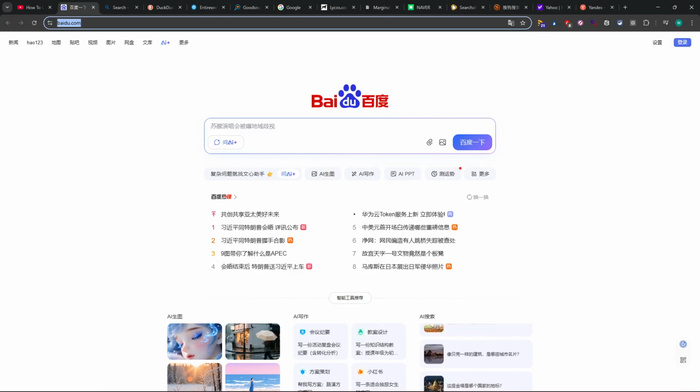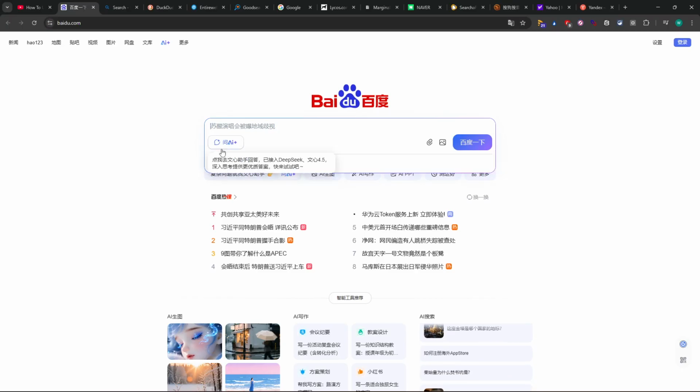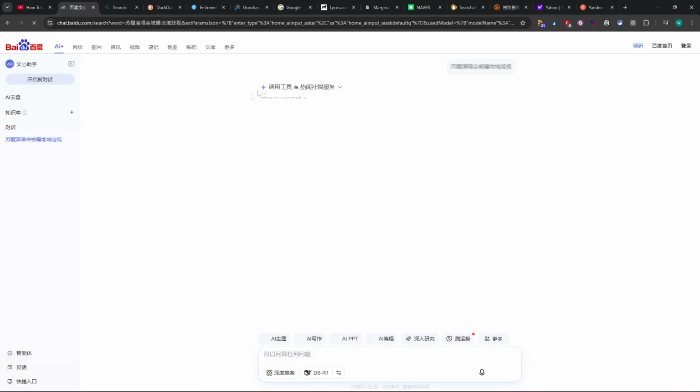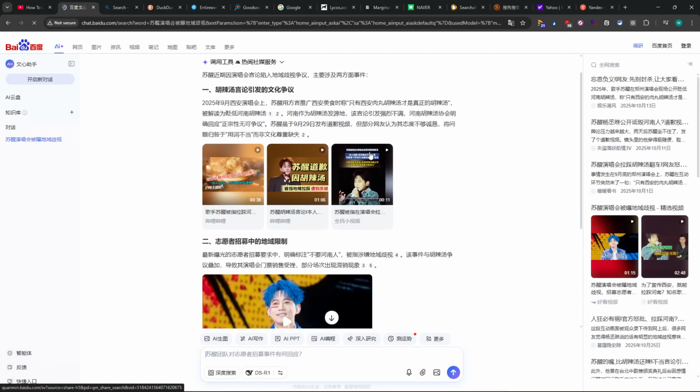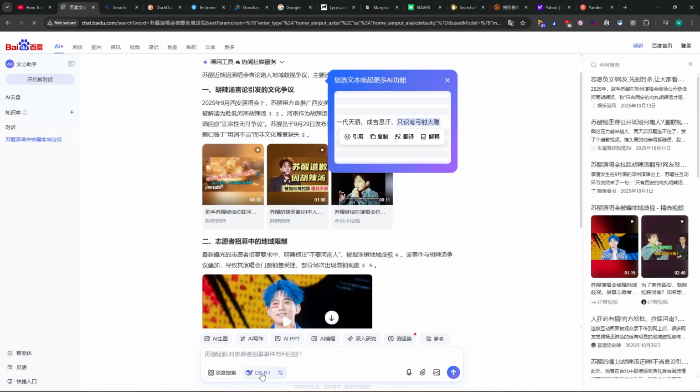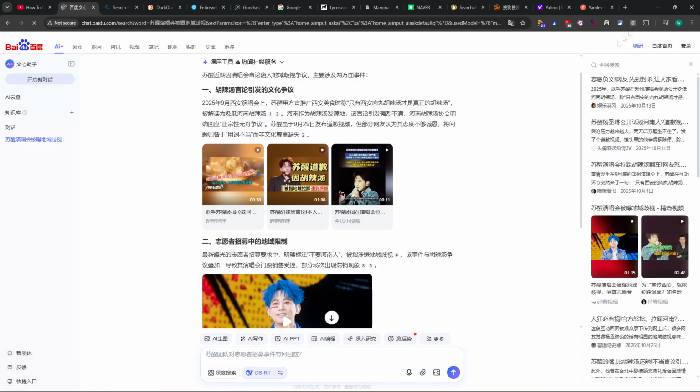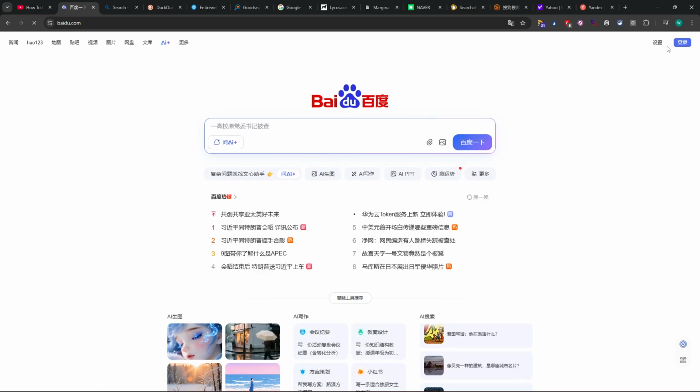This one is Chinese. It's a major search engine in China, one of the largest in the world. It's already 25 years old because it was founded in 2000, with many services like web and images. There's a possibility to search by AI, so you can just try to type it, and as you can see, by default it is DeepSeek. We can type manually here, and this is a possible way of changing it.